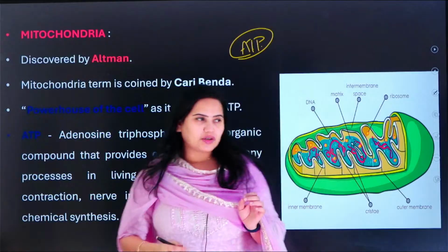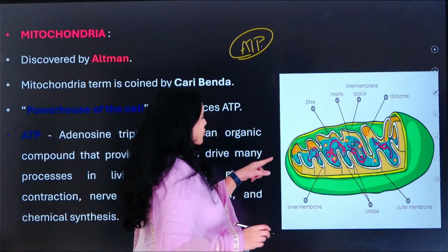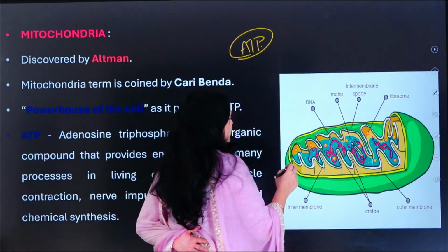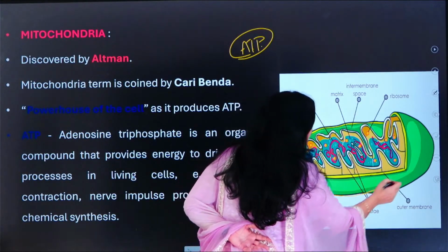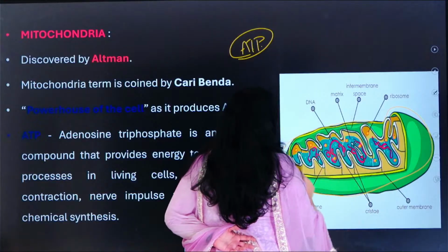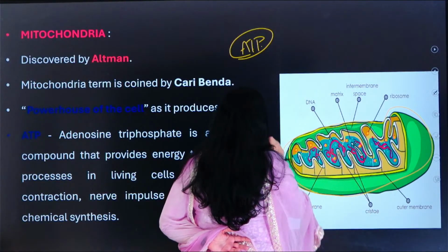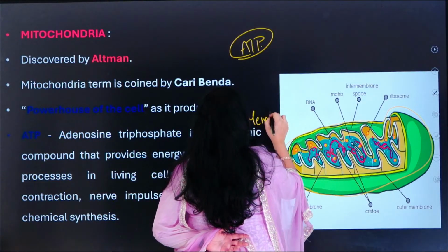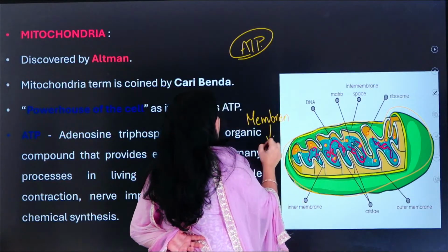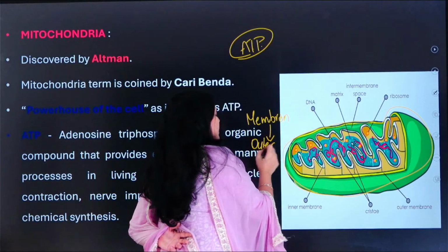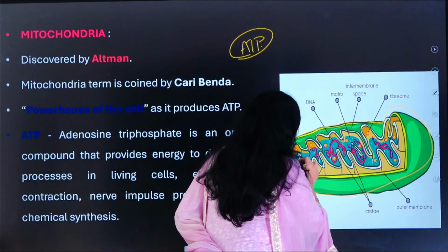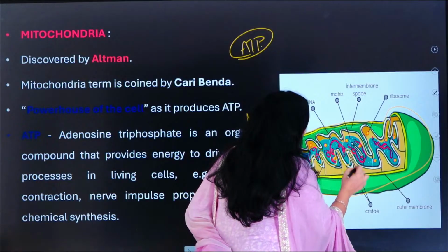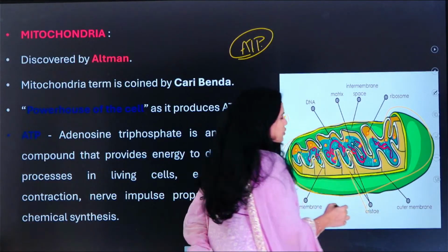Just look at this picture. In this picture, this is called mitochondria. So in this mitochondria, you have an inner membrane and you have an outer membrane as well. What do you mean by membrane? Membrane means outer layer, the protective layer. So here there are some folds which are present. What are those folds called? These folds are called cristae.